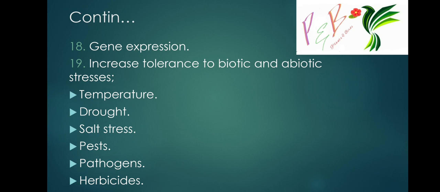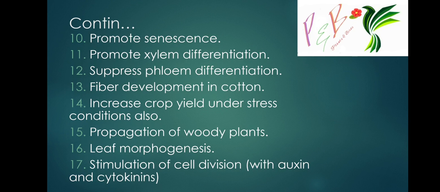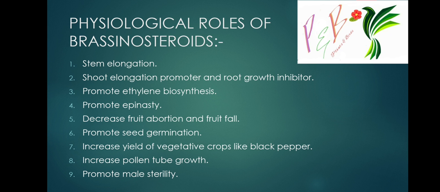Once again I will recall all these important physiological roles. First, it promotes ethylene biosynthesis. Next is decrease fruit abortion. Increase yield of vegetative crops like black pepper. Increase pollen tube growth. Promote male sterility.